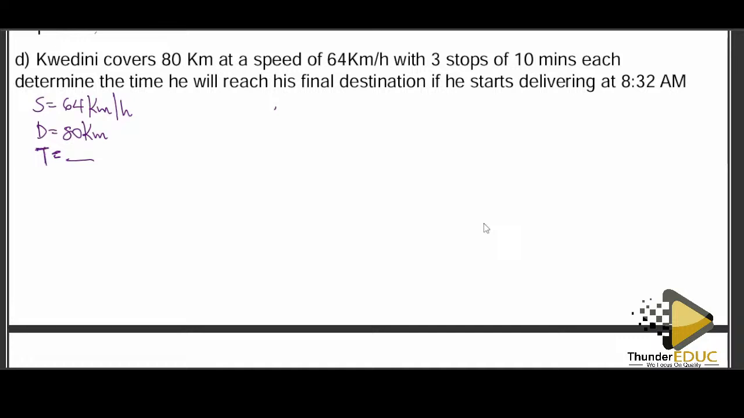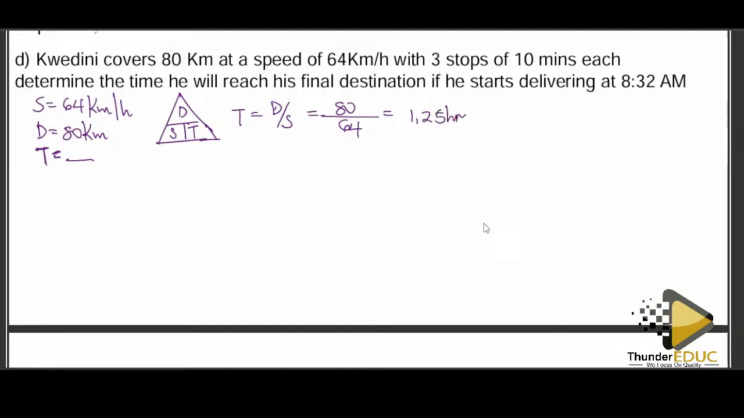So please, when it comes like this, even when there's a formula that does not give you your answer, please use the diagram, the triangle, whereby you say speed equals distance over time. But I'm looking for time, so time equals distance over speed. We substitute in 80 divided by 64. I'm looking for time. So 80 divided by 64, I have 1.25.